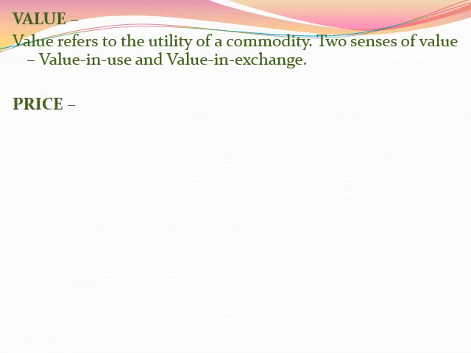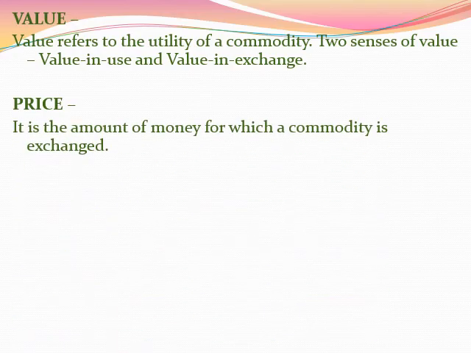The next topic is price. What is price? Price is the amount of money for which a commodity is exchanged. Have you all seen the MRPs written on a packet or a box? That is the price. It is the amount of money you have to pay for a commodity. In this exchange, you are not giving a commodity to buy a commodity, but giving money. The amount of money that you pay to buy that commodity is the price.